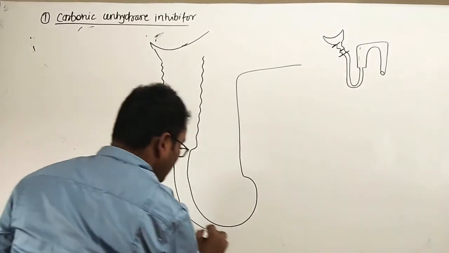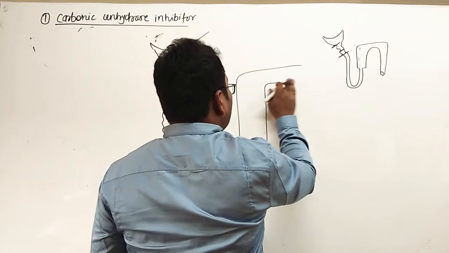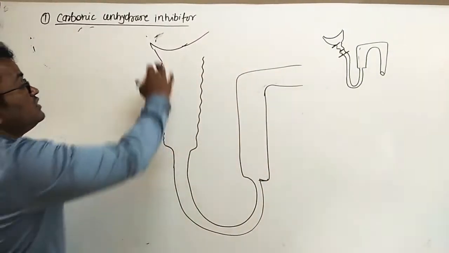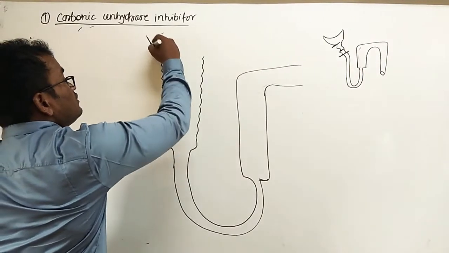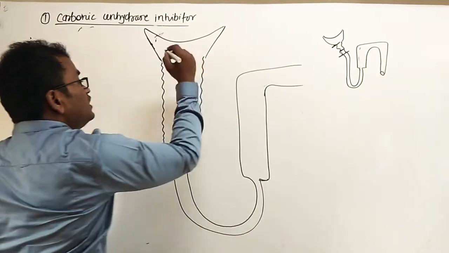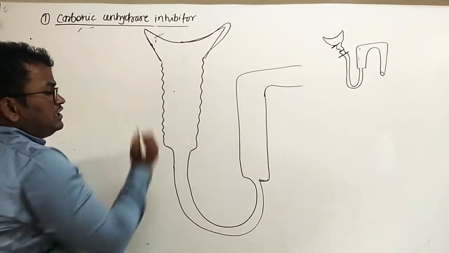First we have to learn the normal function of the proximal convoluted tubule. This is the Bowman's capsule. This is the proximal convoluted tubule. This part is the lumen.